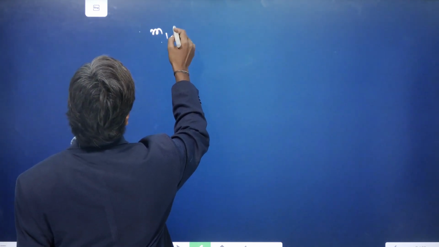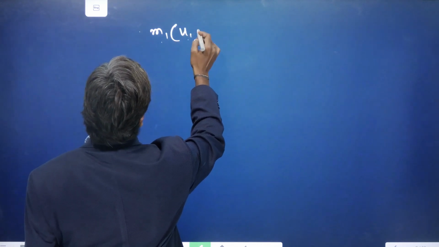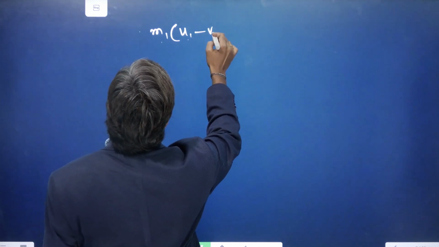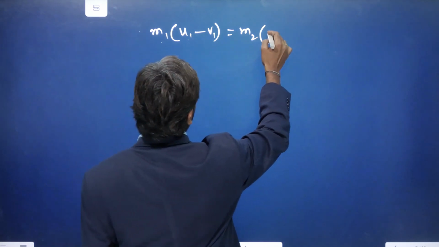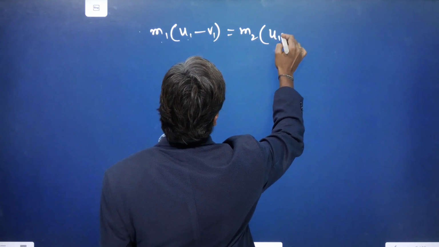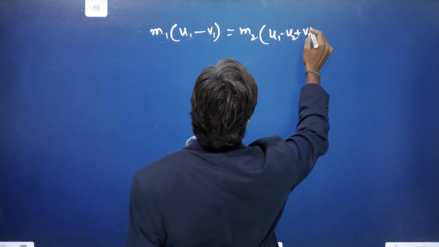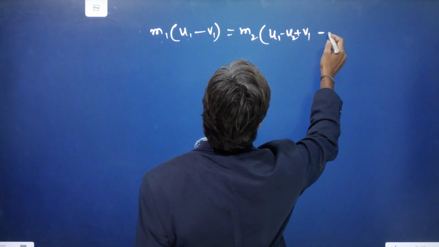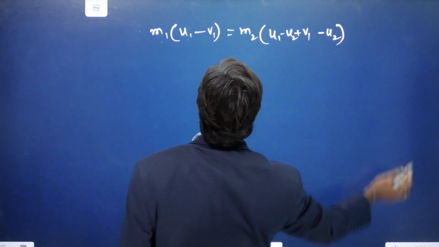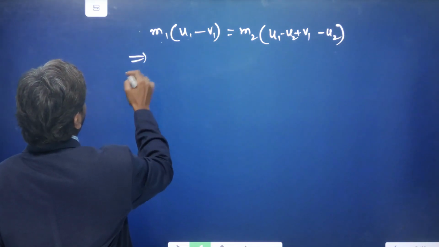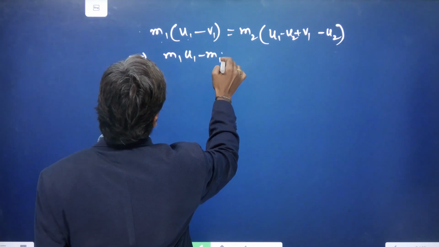So m1 into (u1 minus v1) is equal to m2 into, in place of v2, what should we write? u1 minus u2 plus v1, this is the v2, minus u2. So what will happen here? Multiply this one: m1 u1 minus m1 v1.